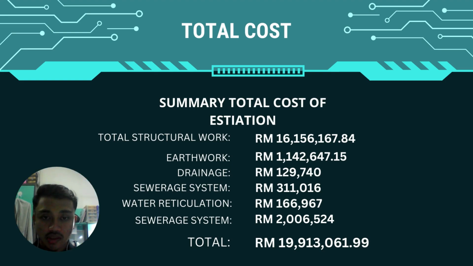Then the road system is 2 million. So we estimate the total cost is around 19 million, almost 20 million.